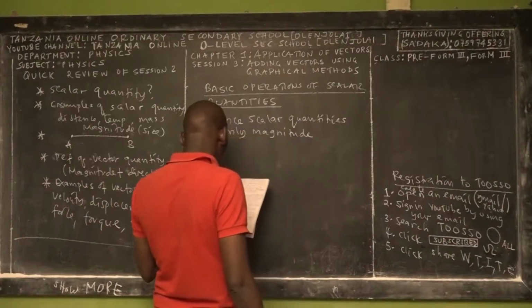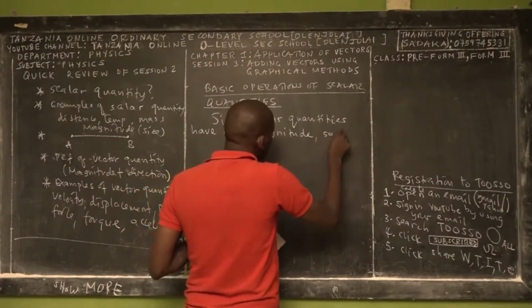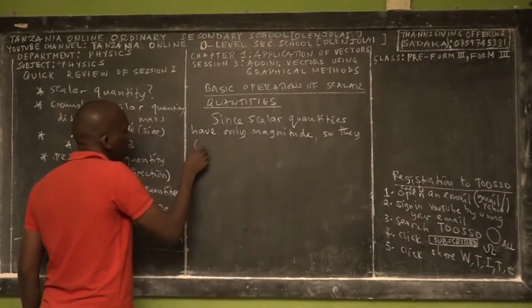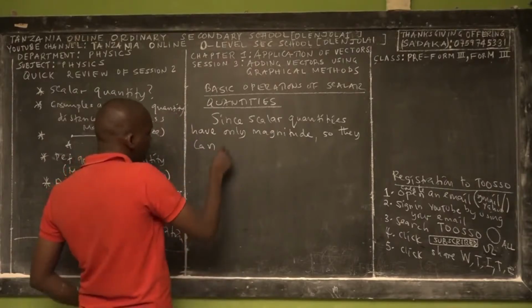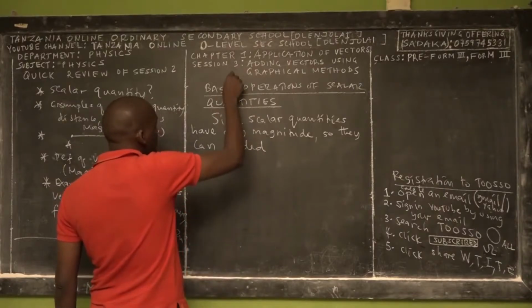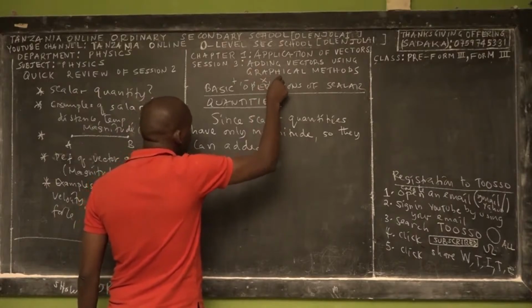Scalar quantities have only magnitude, so we can add them normally. That's the meaning of basic operations. Basic operations means plus, minus, multiplication, and division.